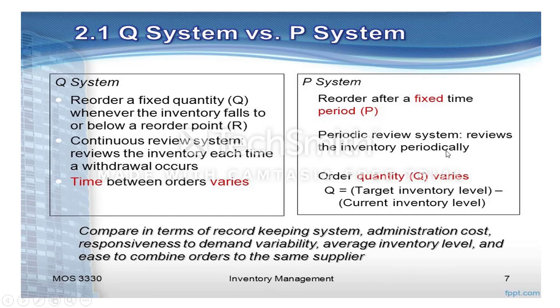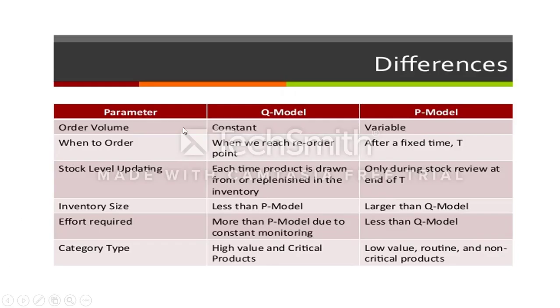Here, the P system reviews inventory periodically. The time between orders is fixed, but the order quantity varies. So here time is fixed and quantity is variable. Another difference is the parameter, Q model versus P model. In the Q model, order volume is constant; in the P model, order volume is variable. That is, the quantity is constant in one, and variable in the other.